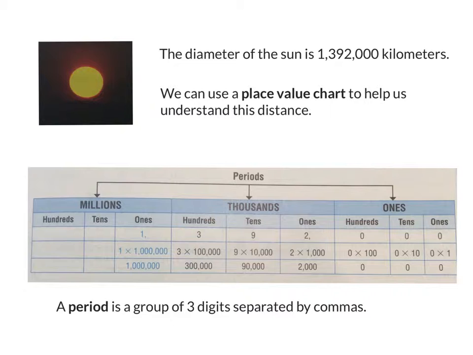You should never look directly at the sun because it's bad for your eyes. But scientists have researched and found out that the diameter of the sun, what that means is when you go from one end of the sun across the middle to the other side like that, the diameter of the sun is this many kilometers, 1,392,000 kilometers. But in order to understand what that number means, we can use a place value chart to help us understand how big that number is.